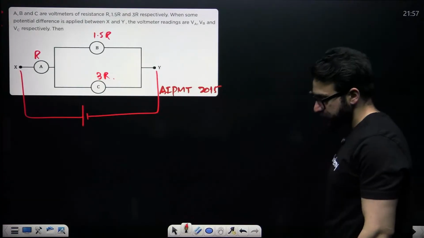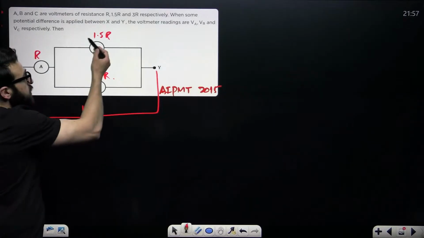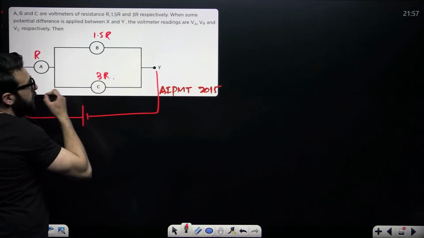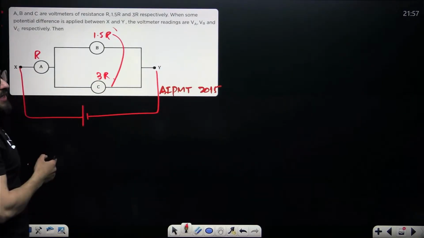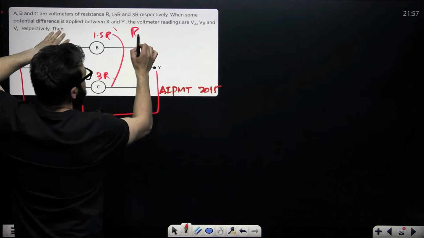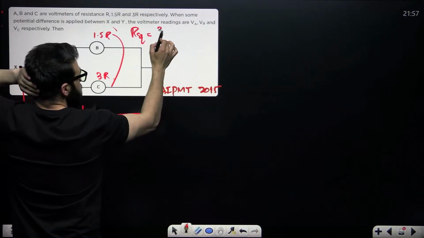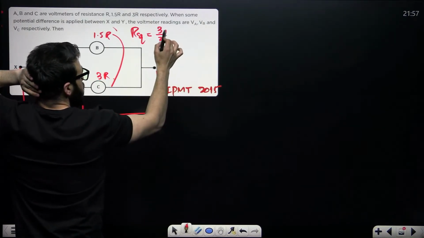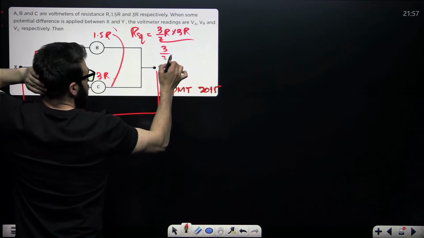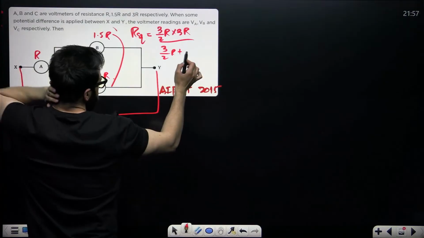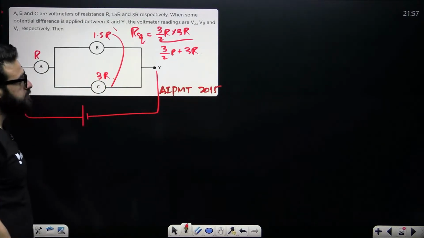Now guys, listen to me very carefully. This is 1.5 R, this is 3 R. Could you please tell me what is the combination of these two? The equivalent of these two, R equivalent in this particular case, is R1 R2 upon R1 plus R2. 1.5 means 3 divided by 2. So 3 by 2 R into 3R upon 3 by 2 R plus 3R.